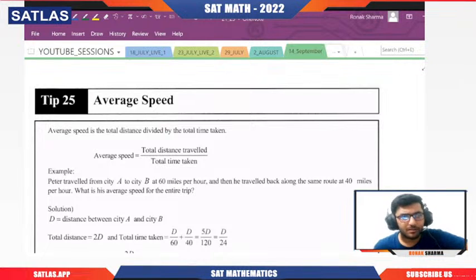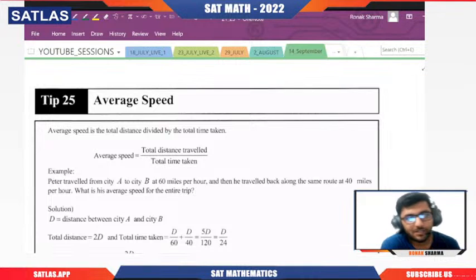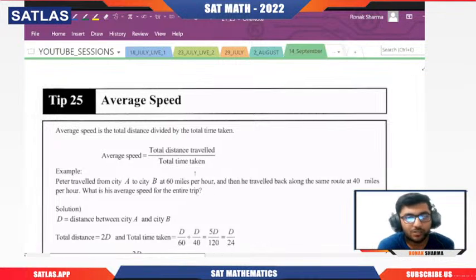Every student knows it, but the point is that in a question they can frame the question in such a way that it becomes a little bit tricky to apply this formula. It is not like the formula will always be applied in this sense, distance is equal to speed into time. It becomes a little bit difficult to interpret the information and apply it in the formula in such a manner that it becomes easy for us to solve the question. Are you getting my point? So the theory is very simple. Average speed is equal to total distance traveled over total time taken.